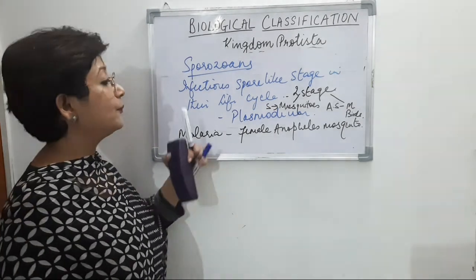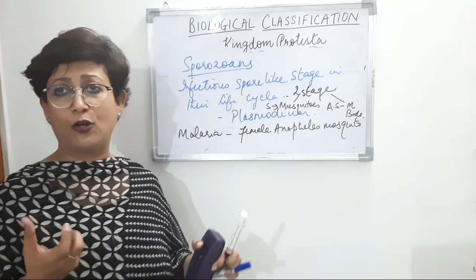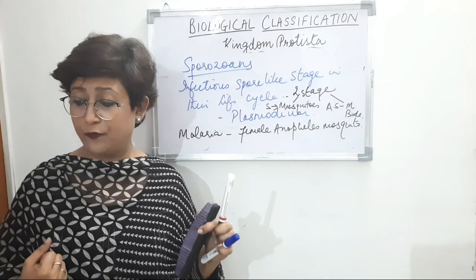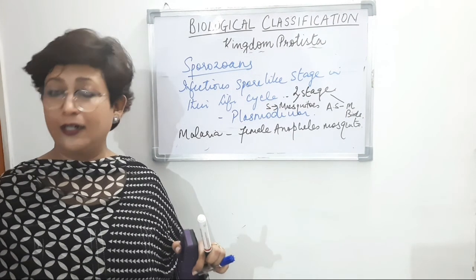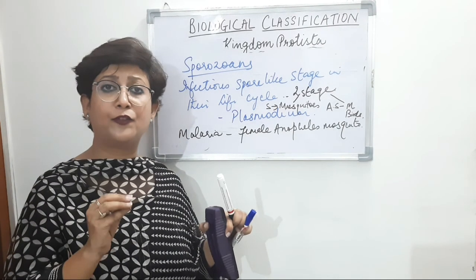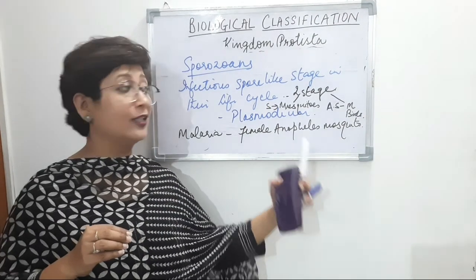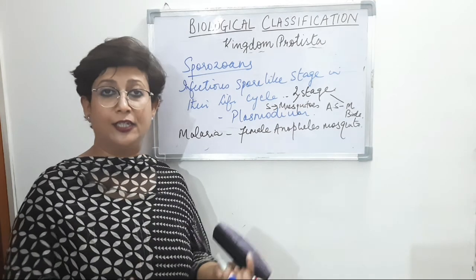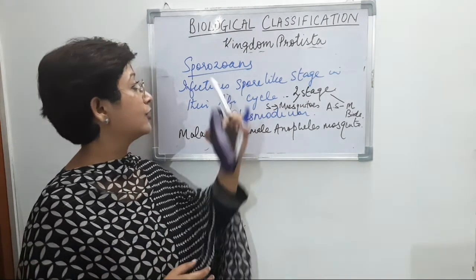Now, what are the symptoms of malaria? Since we are talking about malaria, we'll quickly talk about the symptoms also. Fever, chills, when the person feels cold, and then a lot of sweating. A few weeks after being bitten by the female Anopheles mosquito, these symptoms like fever, sweating, and chills are shown in the host organism. So that's about the sporozoans.